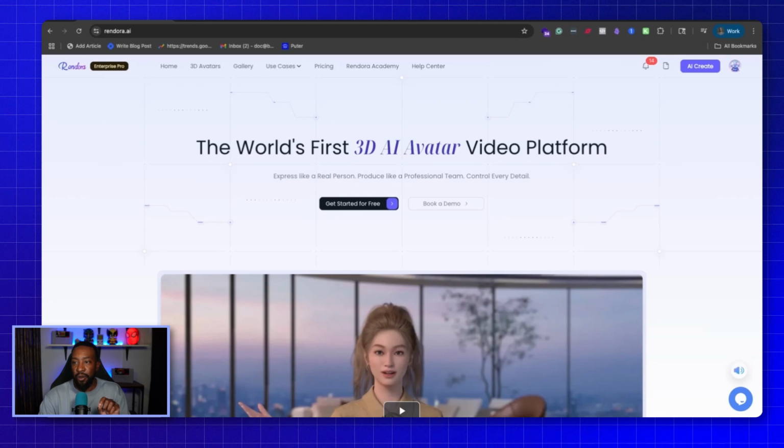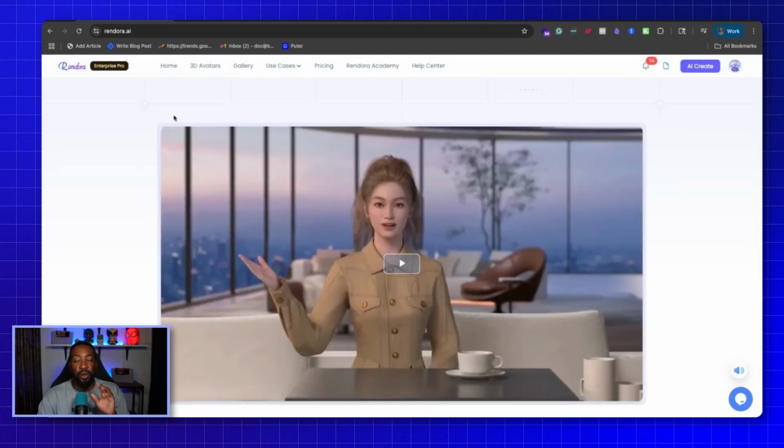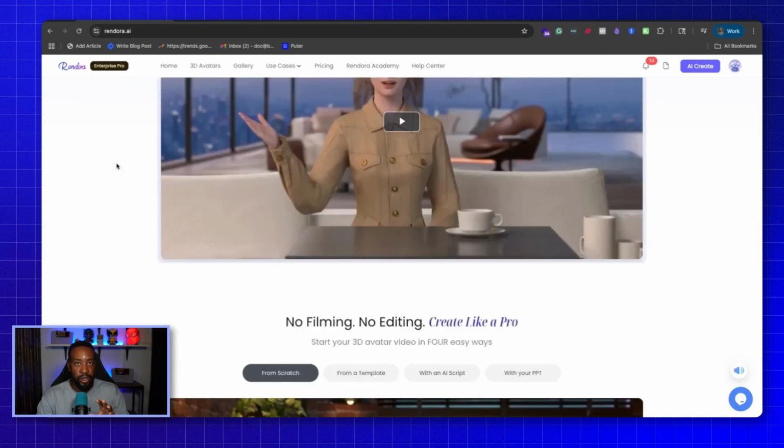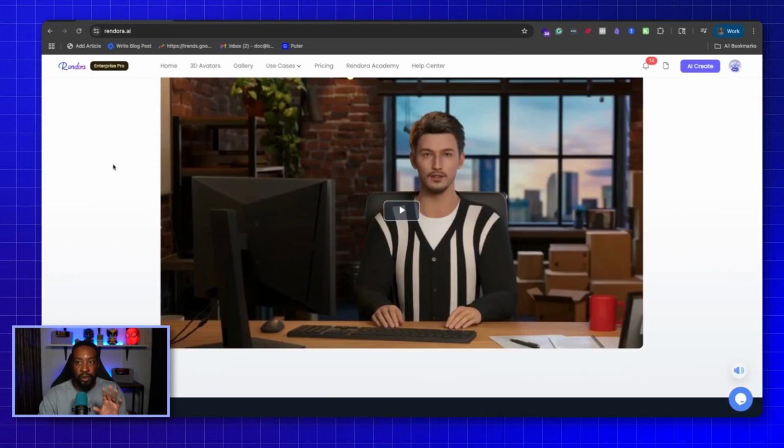This is a platform which is the world's first 3D AI avatar video platform. Bottom line, you can express yourself like a real person and produce a professional team and control every aspect of the production, including the angles and what you want to capture, all of those things.